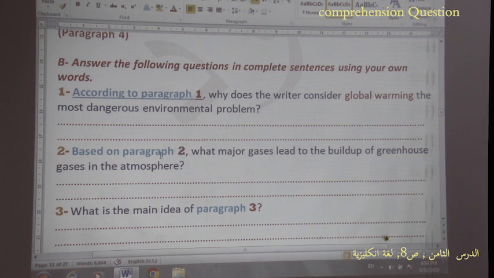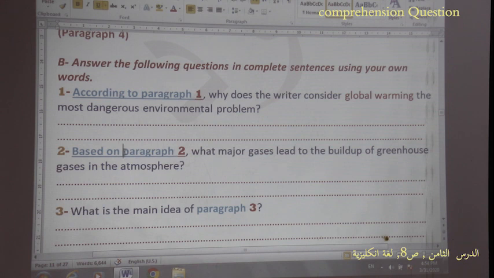So we are helping you to find your answer easily. But some students don't pay attention. Based on paragraph 2, again it is underlined for you. What major gases lead to the buildup of greenhouse gases in the atmosphere?